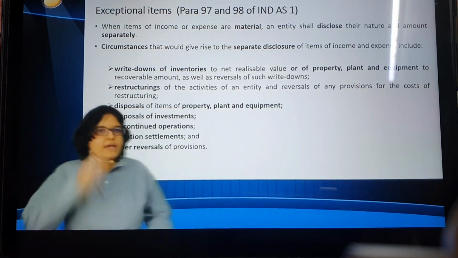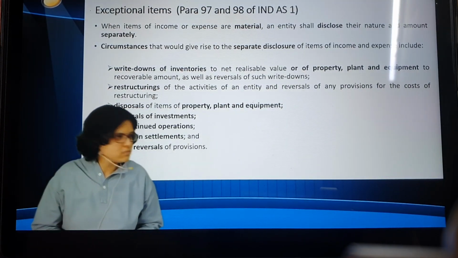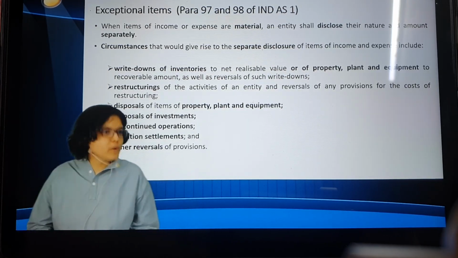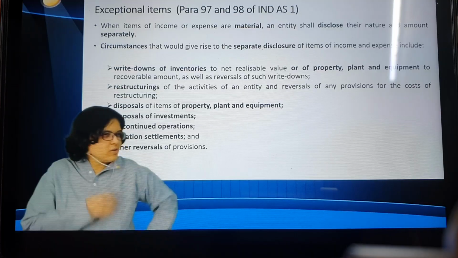Yes. Assume that, if you remember yesterday's example, I had 3 classrooms, which I had given on rent. And assume that I got a very nice buyer and he's ready to pay 1.5 times the price at which I had bought that classroom. So I thought, good deal.